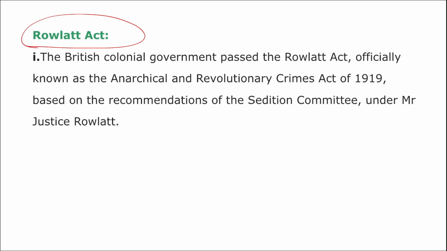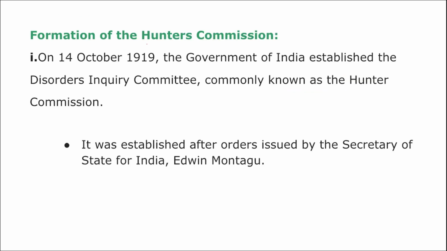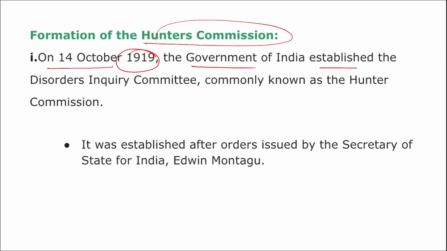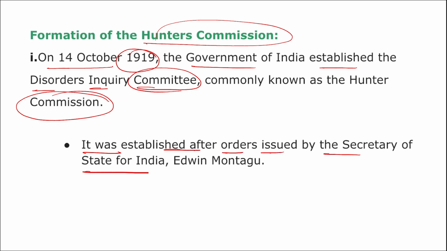Right? We just saw the Rowlatt Act. What it is, that any individual can be arrested by police without any reason, and this is also known as the Anarchical and Revolutionary Crimes Act of 1919. Right? And here you can see the Hunter Commission. On 14th October 1919, the government of India established the Disorders Inquiry Committee, known as the Hunter Commission. It was established after orders issued by the Secretary of State for India, Edwin Montagu.